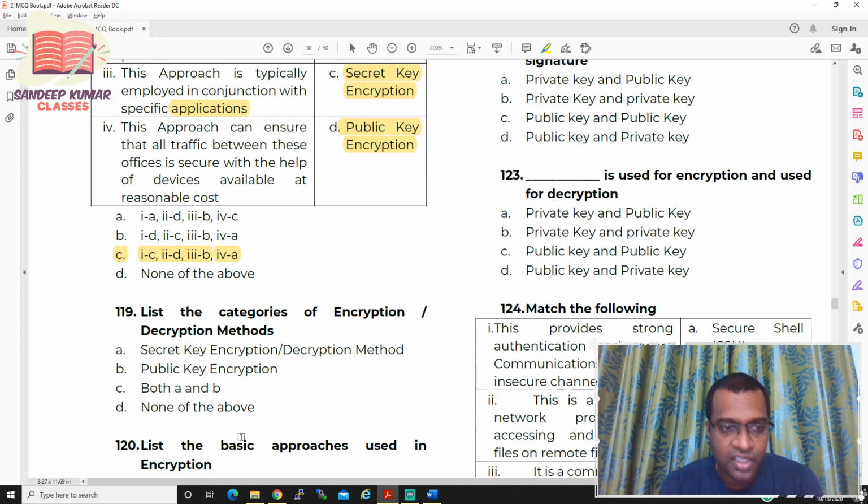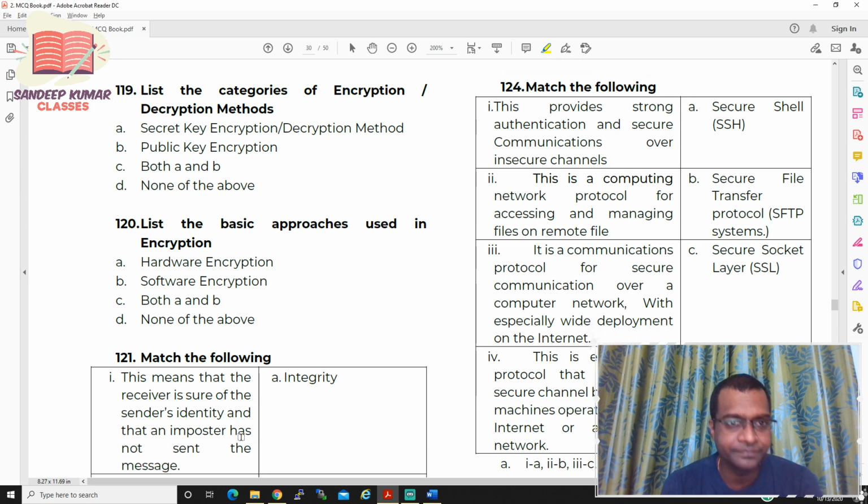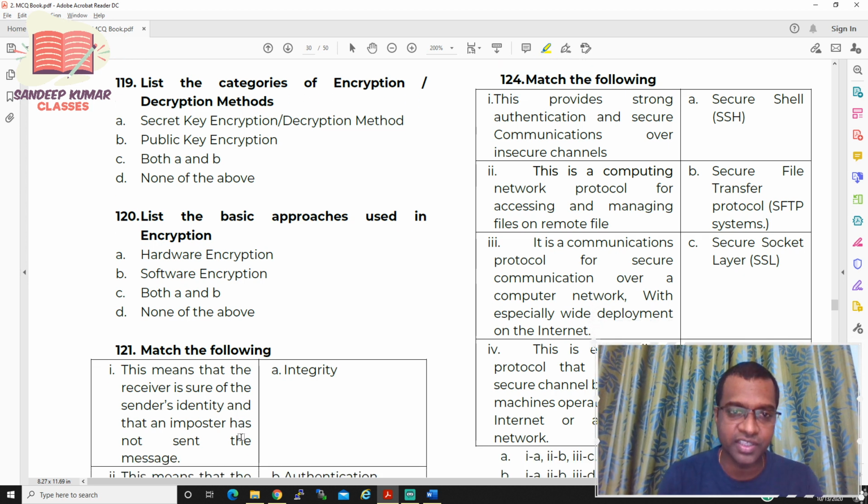Anyways, let us see question number 119. List the categories of encryption and decryption methods. Option A, secret key encryption decryption method. Option B, public key encryption. Option C, both A and B. Option D, none of the above. Whenever you have both A and B, none of the above, or all of the above, you should be very, very careful.